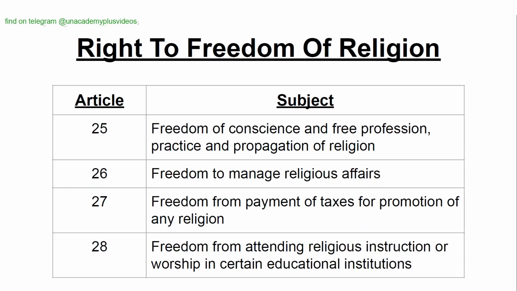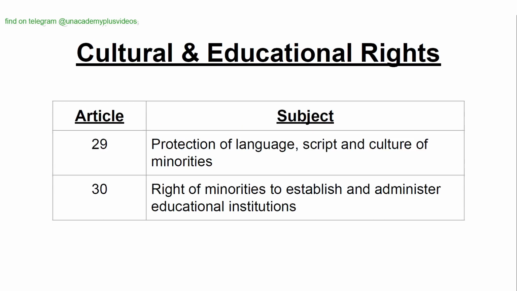Right to freedom of religion. Article 25: Freedom of conscience and freedom of profession, practice, and propagation of religion. Article 26: Freedom to manage religious affairs. Article 27: Freedom from payment of taxes for promotion of any religion. Article 28: Freedom from attending religious instruction or worship in certain educational institutions. Article 29: Protection of language, script, and culture of minorities. Article 30: Right of minorities to establish and administer educational institutions.